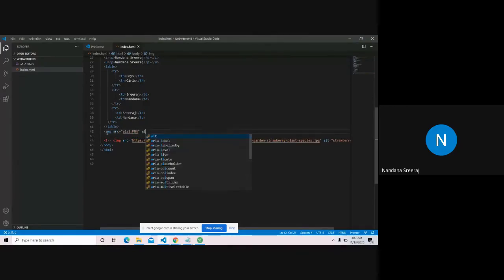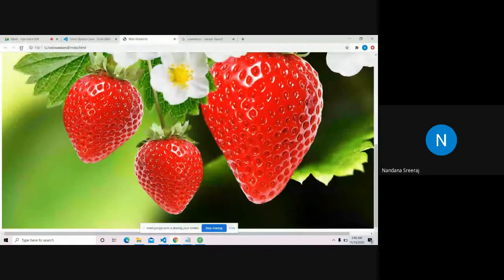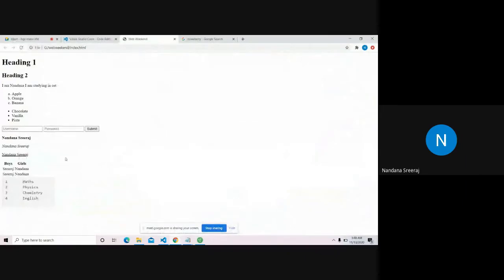For the alternate text, I'll give random pic from my PC, in case it fails to load. So what did I do? I gave the image tag the SRC as a1s1.png, and the alternate text as random. And let's refresh. Yeah, so you have the image. This is the image a1s1.png, the maths, physics, chemistry. This is the image that I had in the PC.